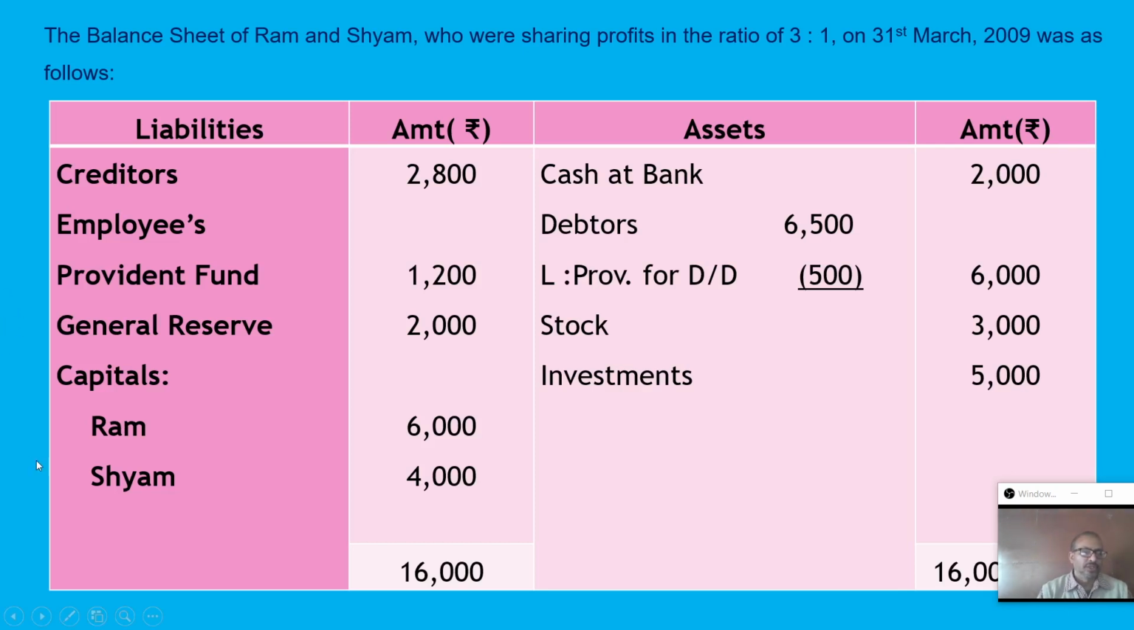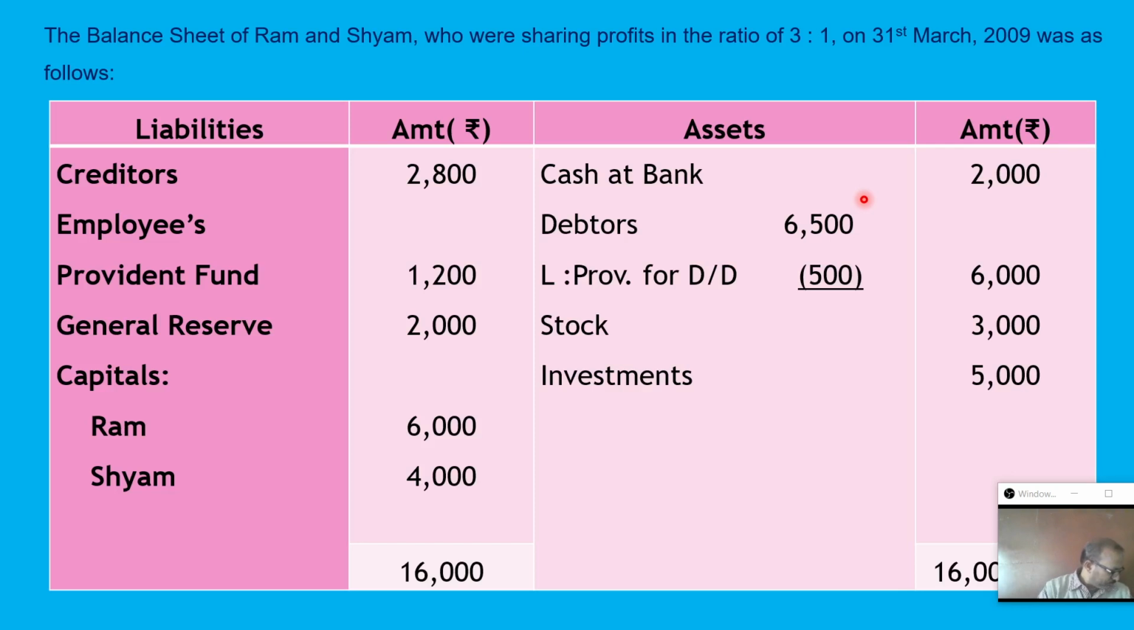Now here you can see there are two partners, Ram and Shyam, and the profit sharing ratio is 3:1, that is 3/4 of Ram and 1/4 of Shyam. On 31st March 2009, their balance sheet was as follows. This is the liability side and this is the asset side. Creditors 2,800, employees provident fund 1,200, general reserve 2,000, and the capital of the partners, Ram 6,000, Shyam 4,000, and on the asset side cash at bank 2,000,